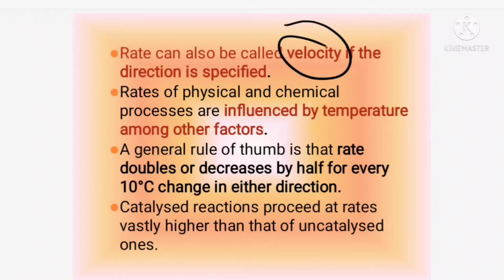So the rate can be considered the velocity of a reaction if I am specifying the direction. So it becomes a vector quantity, isn't it? A scalar quantity has magnitude only, direction is not there. Vectors have both magnitude as well as direction. So when I specify a direction of a reaction, then instead of rate we can also call it the velocity of the reaction.